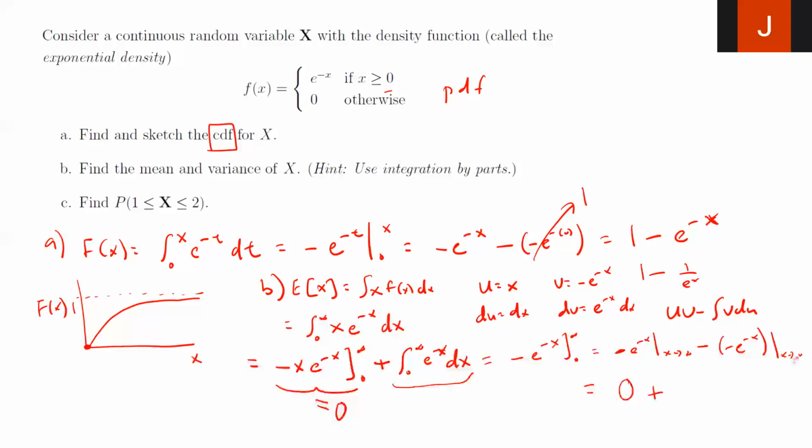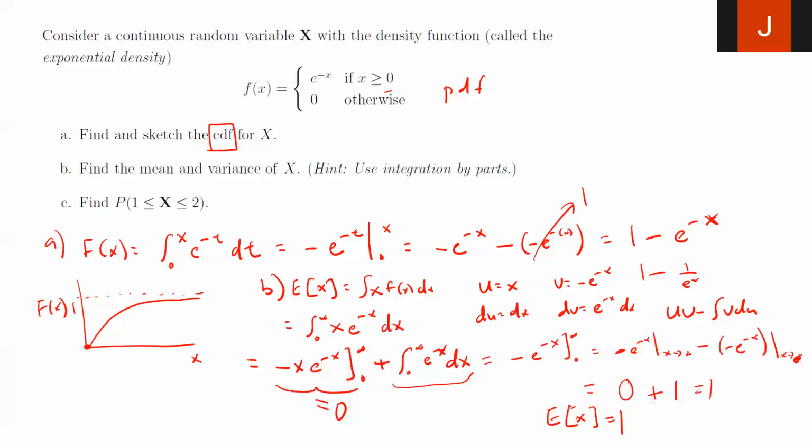As x approaches 0, this becomes e to the x where x equals 0. This just becomes 1, right? So then this whole thing becomes 1. So the expected value of x equals 1. Let me finish out.